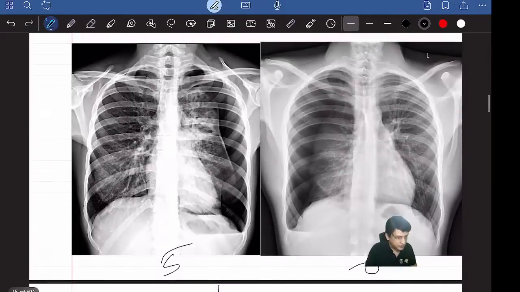Somebody is telling 5 is pneumothorax, correct? Any better answers? The 5 is bilateral pneumothorax. See, here also pneumothorax is there. Here also pneumothorax is there. You can see lung tissue like this, and here also you can see lung tissue. Bilateral pneumothorax is there. That is 5.